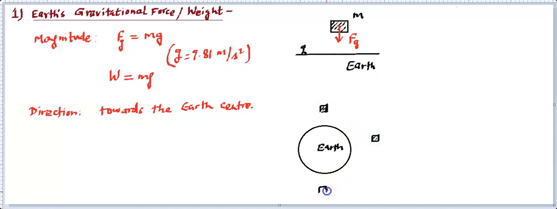Even if the object is here, you can draw the direction of the gravitational force. So if the Earth looks like this for an observer, then this gravitational force will be toward the Earth's center. Here also it will be toward the Earth's center. It is always towards the Earth's center.